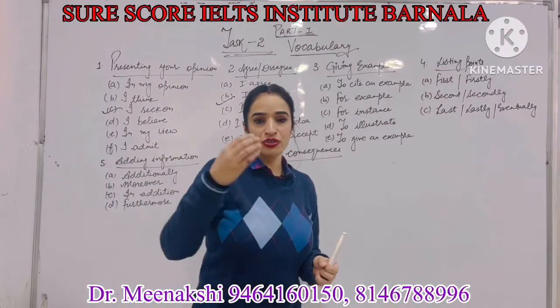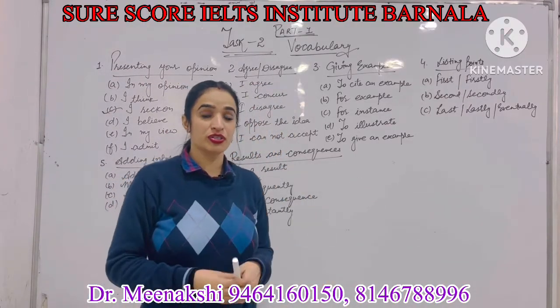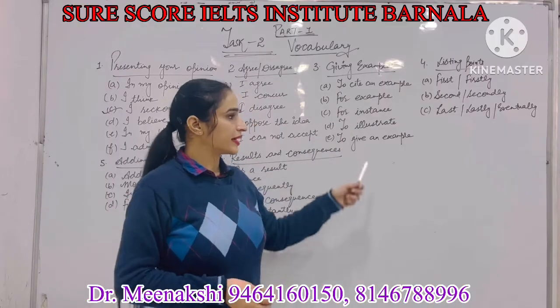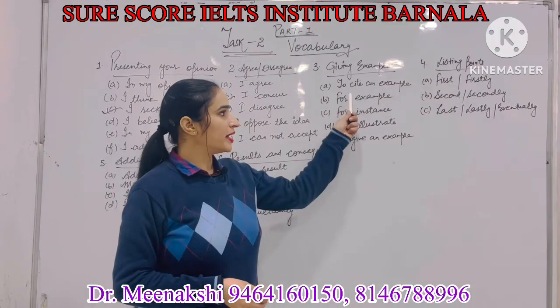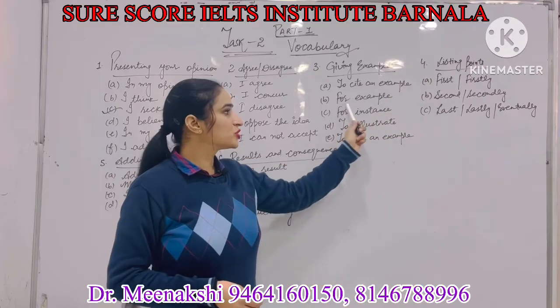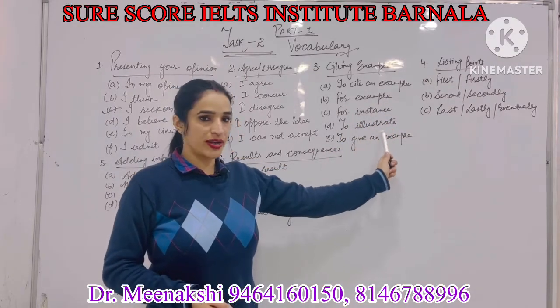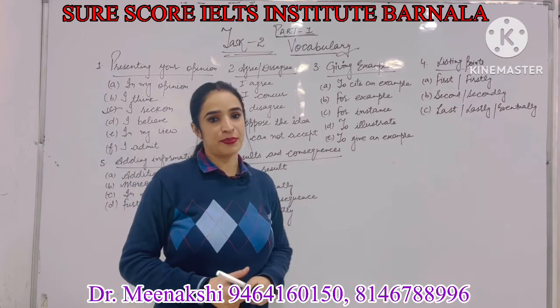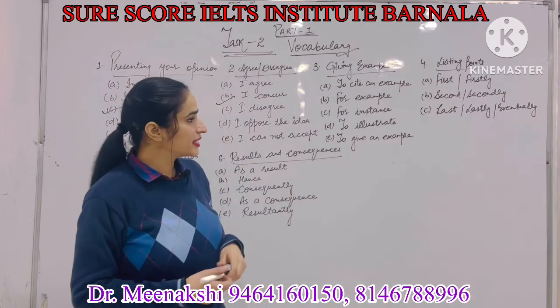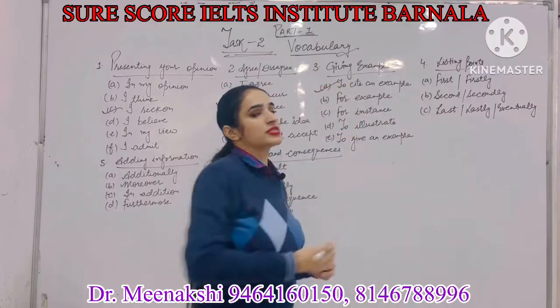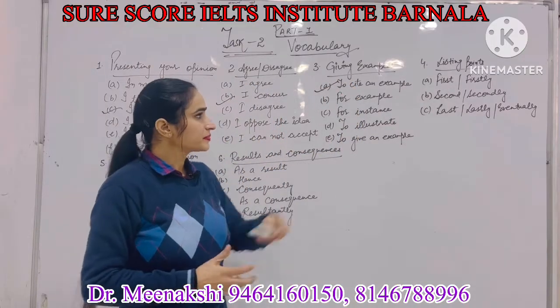Next, whenever you are going to write your task and give any example, at that time what can be written here? Number 1, to cite an example. Number 2, for example. Number 3, for instance. Number 4, to illustrate. And 5 is to give an example. Got it? Among these, the best one is to cite an example.